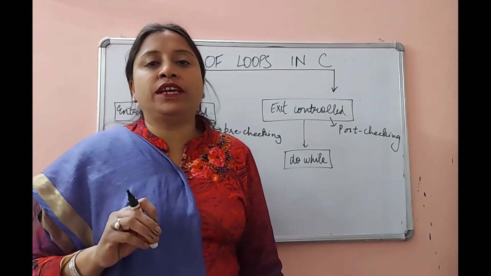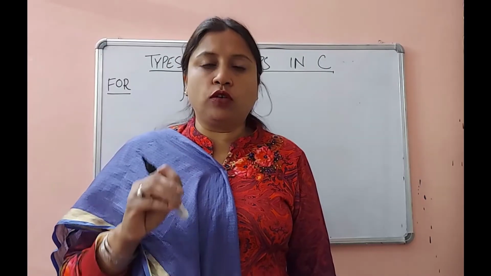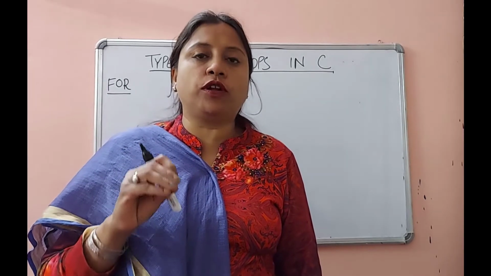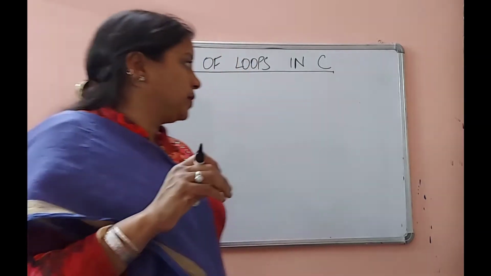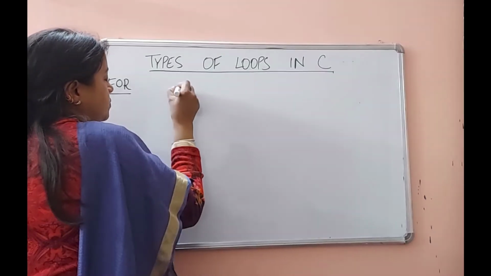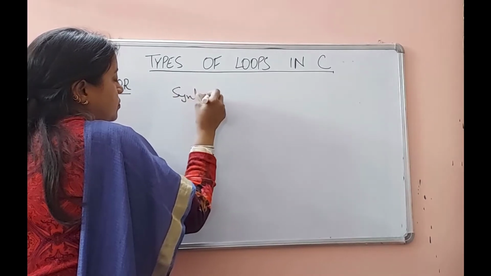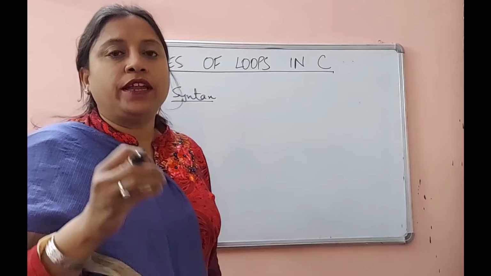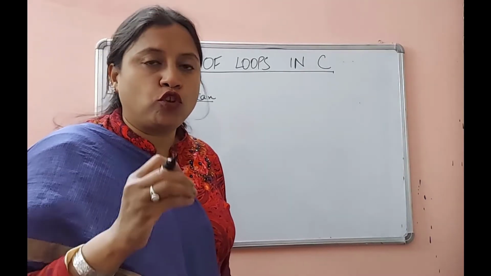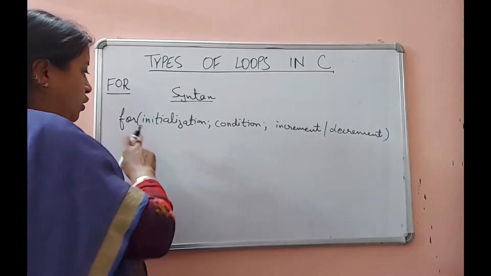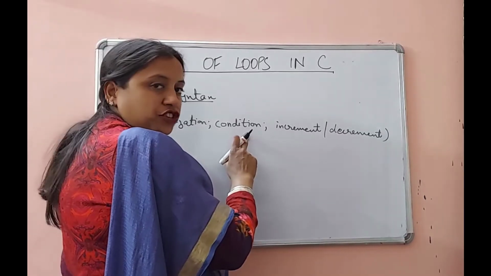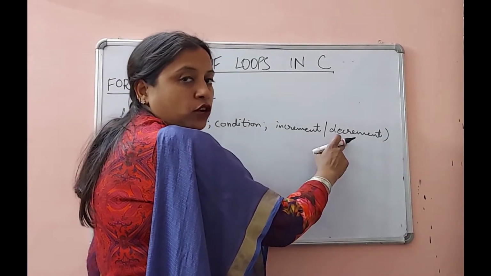Now first of all, I will explain you the for loop. It is a control flow statement which is used to repeat a specific block for a number of times. The syntax of this is: syntax means the way in which we should write a for loop in our program. This is the syntax of for loop. For loop has three parts, that is initialization, condition, and increment or decrement of a variable.